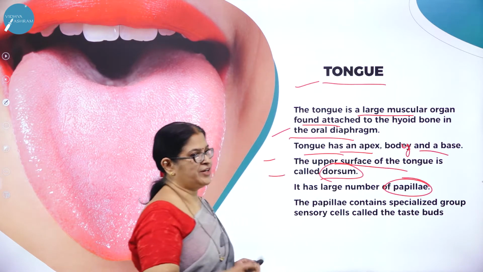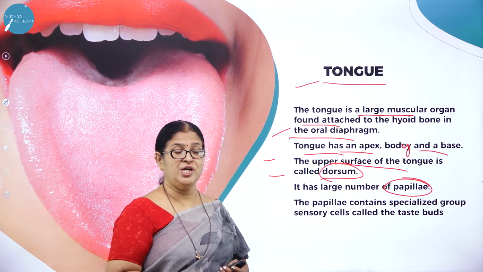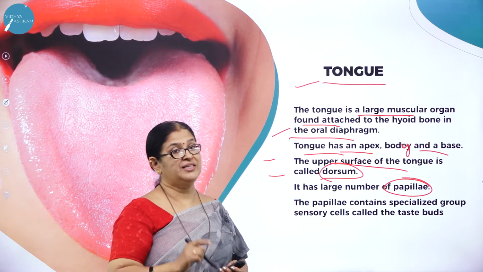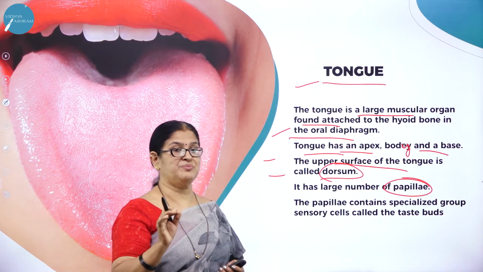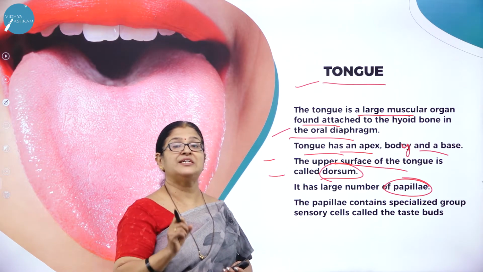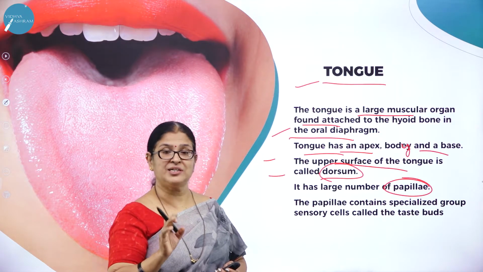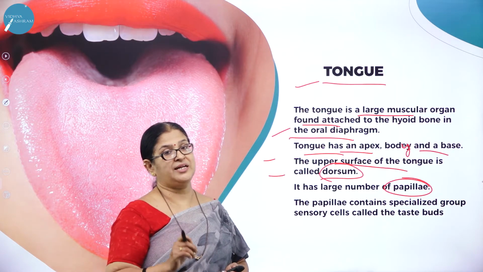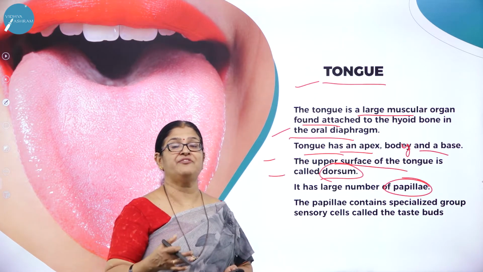And I think we were talking about different types of food. How do we taste the food? The very important point is that the tongue is not only responsible for speech, for mixing of the food and swallowing of the food. The taste of the food is felt by the tongue because we have taste buds located on the tongue, and that is the reason why we are relishing the different types of food.